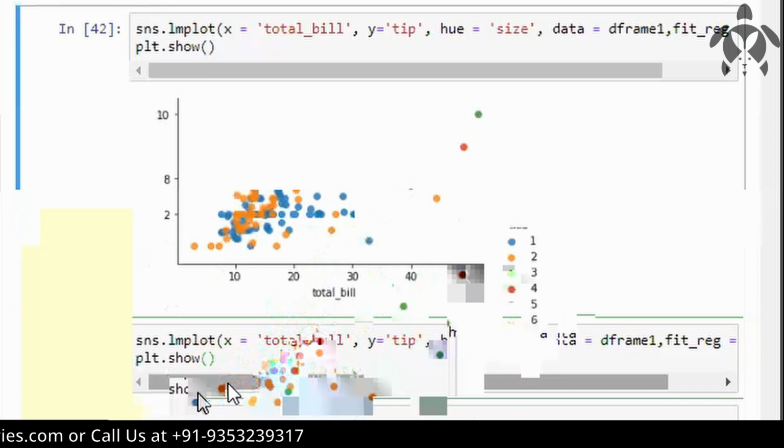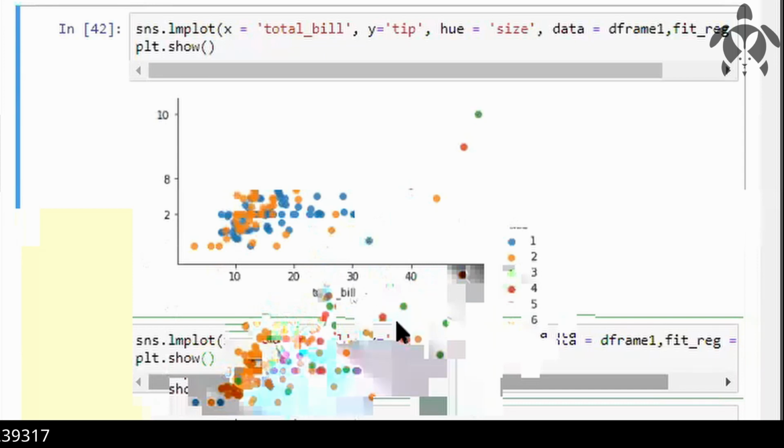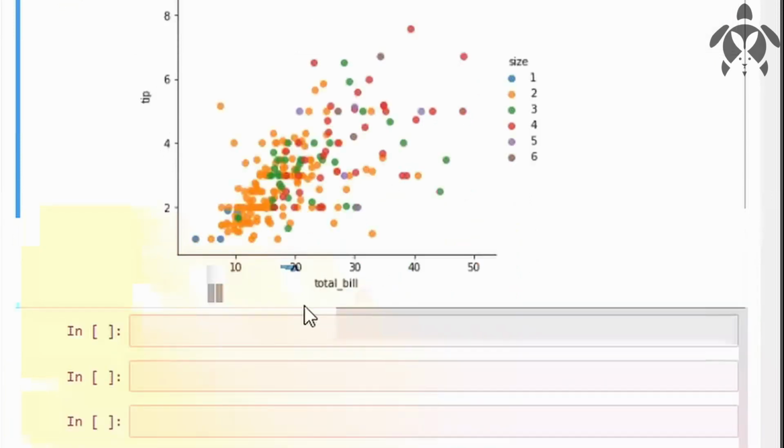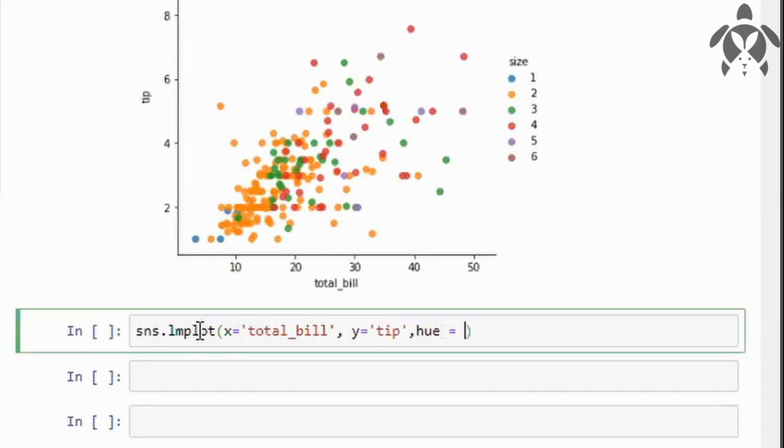Now, if you want to edit the colors and the form of the representation, like we have all these things in the form of circles only, right? Or you can say dots. If you want a square instead of circles, you can give sns.lmplot, and x I am representing as total bill, right? Total bill, and y I am taking as tip, and hue I will take as